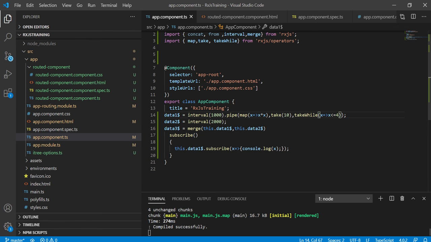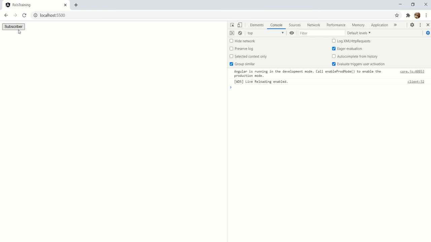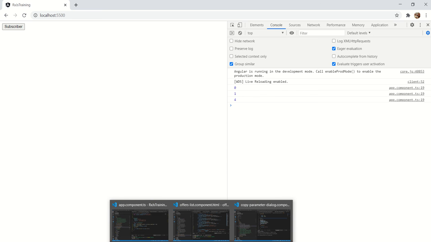Now let's see the output. Only 3 values were generated because x is less than or equal to 4. When it is 4, it is true. For the remaining values, this is false, so those values will not be delivered. In this way, we can